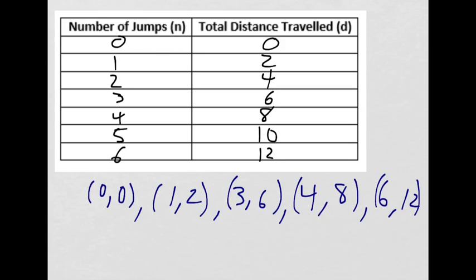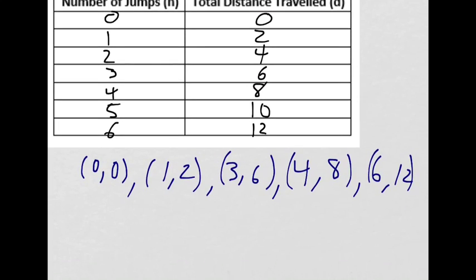D asks, what equation relates the number of jumps Jorge has to take and the total distance he has traveled? Another way of saying that is, what can I do so the numbers on the left here get to the numbers on the right? Times them by 2, right? So in an equation, if I let D represent the total distance that the frog has traveled, that would be equal to 2 times the number of jumps, n.